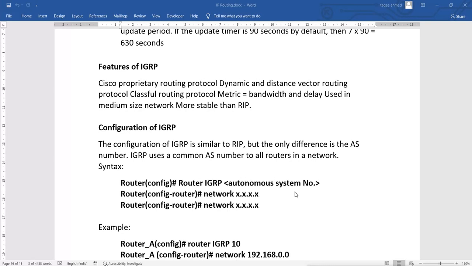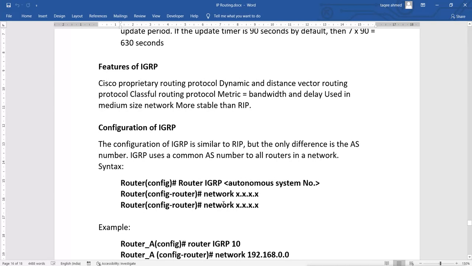Now after that, when you press enter here, you will get into router mode again, where you can configure your routing protocol. So right now we are entering into the routing protocol configuration. Like RIP, we mention the connected networks, only the connected networks.